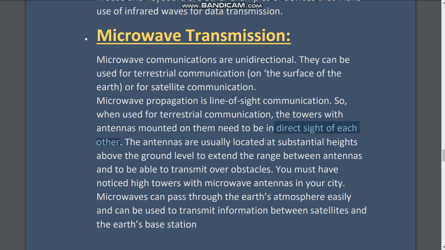The antennas are usually located at substantial heights above the ground level to extend range between antennas and to be able to transmit over obstacles. That is why the height of towers is so much. You must have noticed high towers with microwave antennas in your city. Microwaves can pass through Earth's atmosphere easily and can be used to transmit information between satellites and Earth's base station.